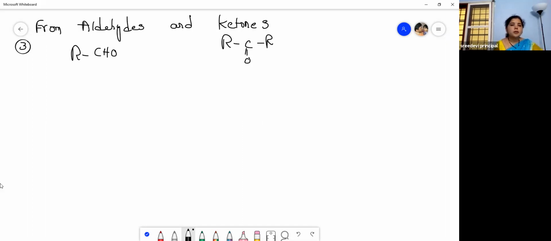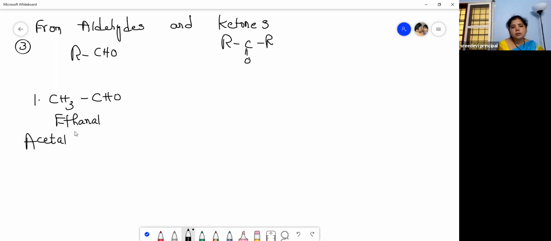Now, how do we get alcohols from aldehydes and ketones? The first one, CH3CHO. This is ethanal. Al means aldehyde. The common name of this is acetaldehyde.